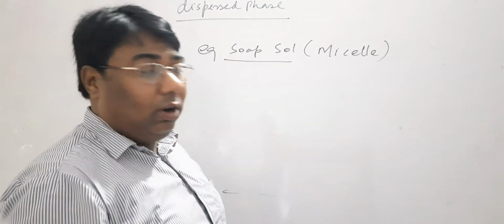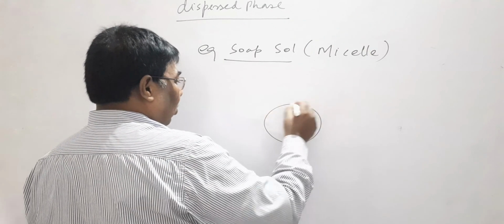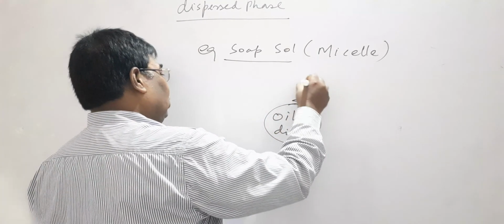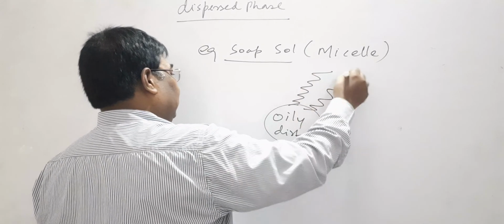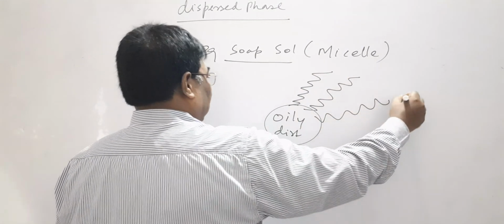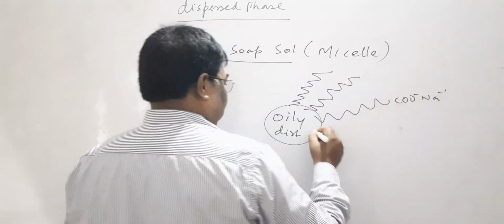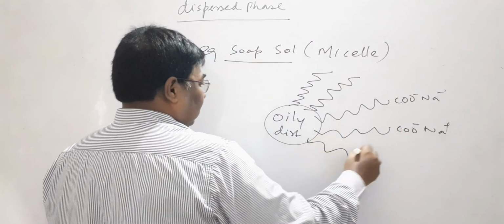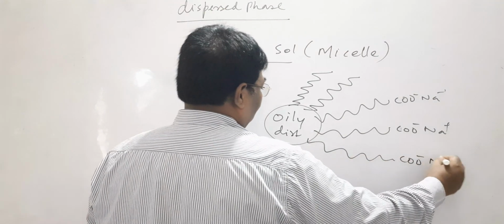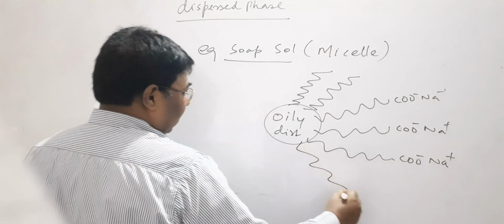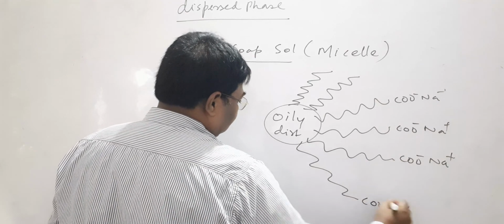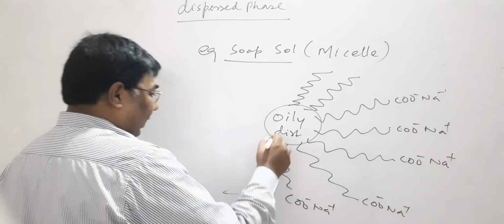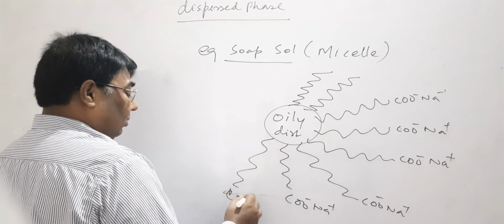How does micelle formation take place? This is the valley dirt, and around the valley dirt the soap molecules aggregate in this form, COONa plus. This is the molecule of soap. They form a cluster in this manner, and this cluster is known as micelles.